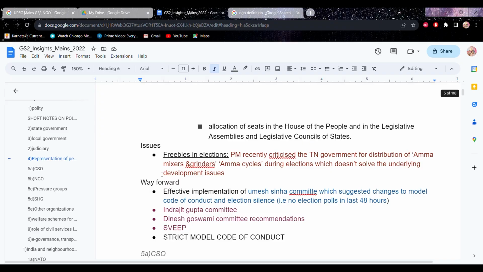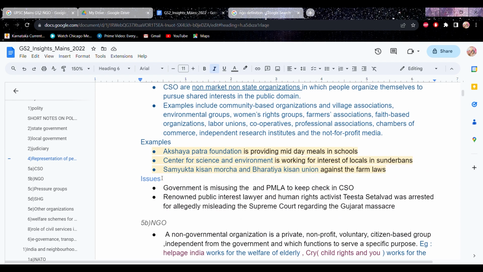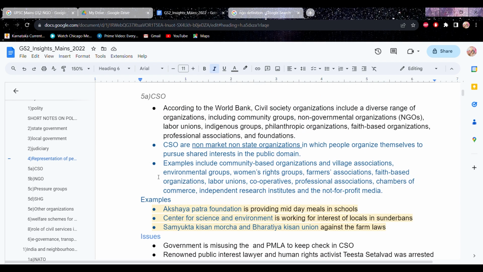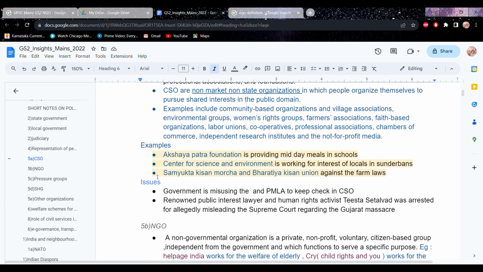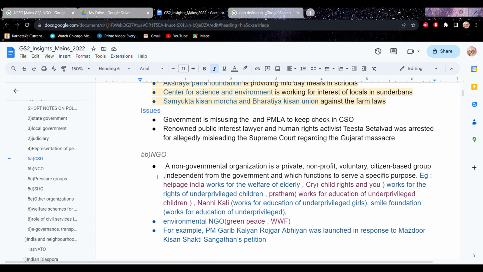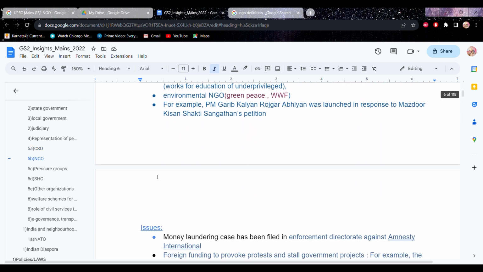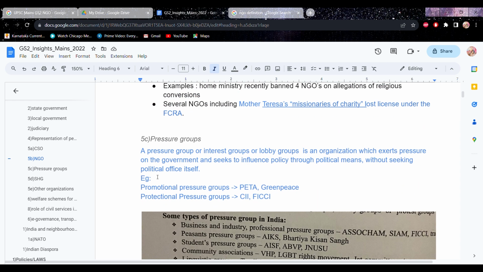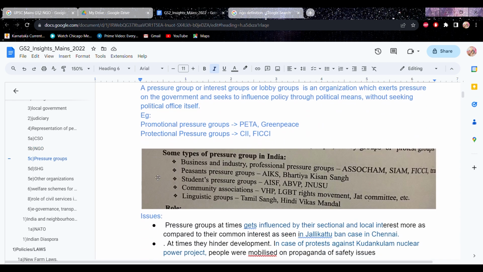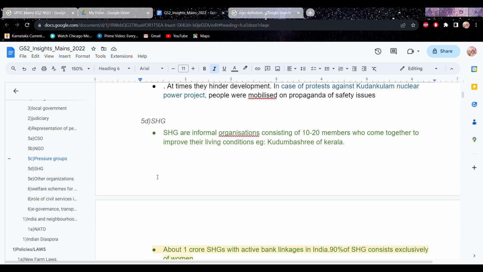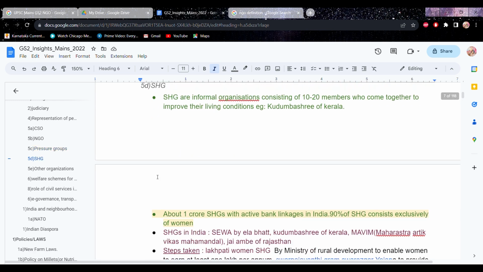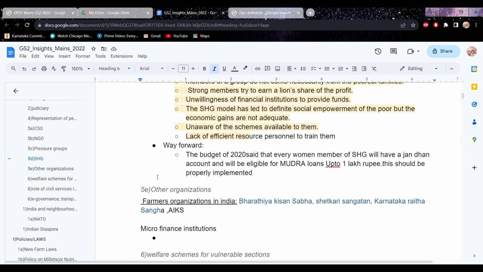This is my notes that I had prepared. I had just to read this before the exam. So I had just mentioned examples, issues of civil society organizations. Similarly for NGOs also I created, and for pressure groups, what are the issues associated with pressure groups, and even other organizations, farmers organizations, etc. So make your own notes for this portion.